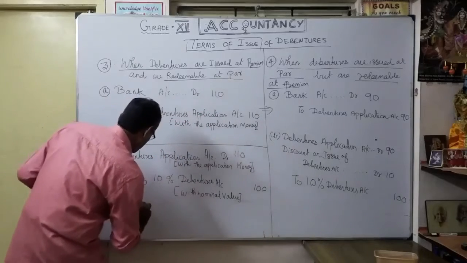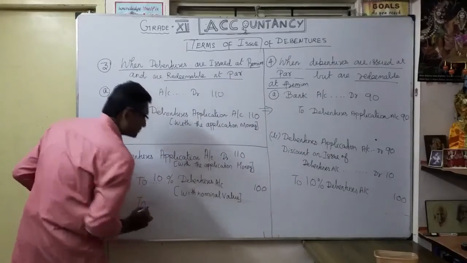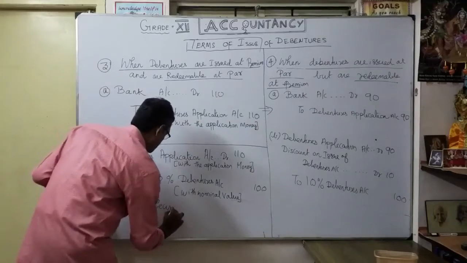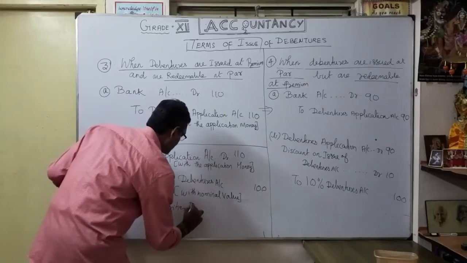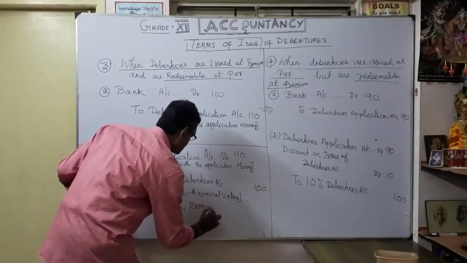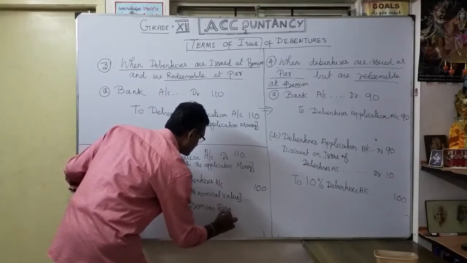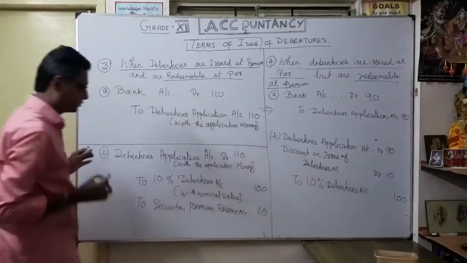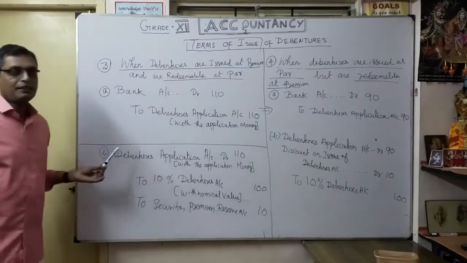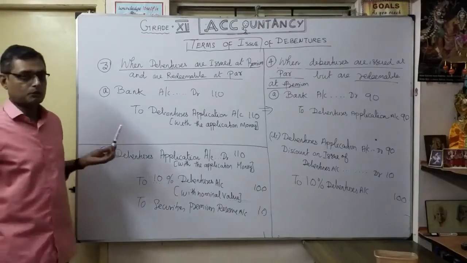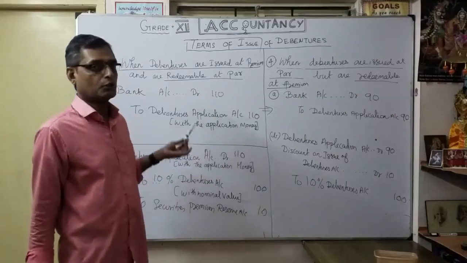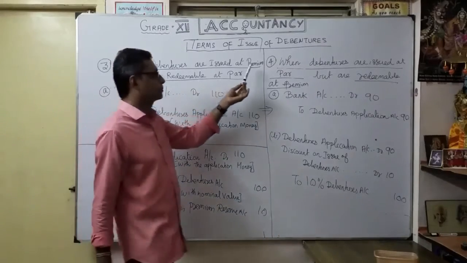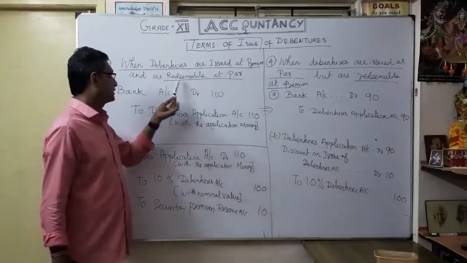So what are we going to credit? To securities premium reserve account, how much? 10 rupees. Understood? So that is the idea here. At the time of issue and redemption, we are going to pass the third situation: when debentures are issued at premium and redeemable at par.